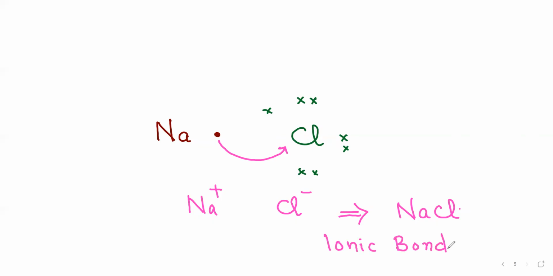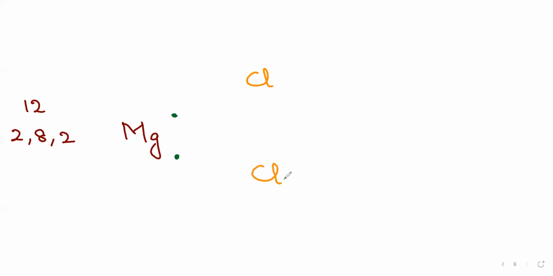For example, instead of sodium, if you take magnesium, you know that the magnesium atomic number is 12, configuration 2, 8, 2. So the outermost shell has 2 electrons. Definitely there will be need of 2 chlorine atoms because one chlorine can take only 1 electron.